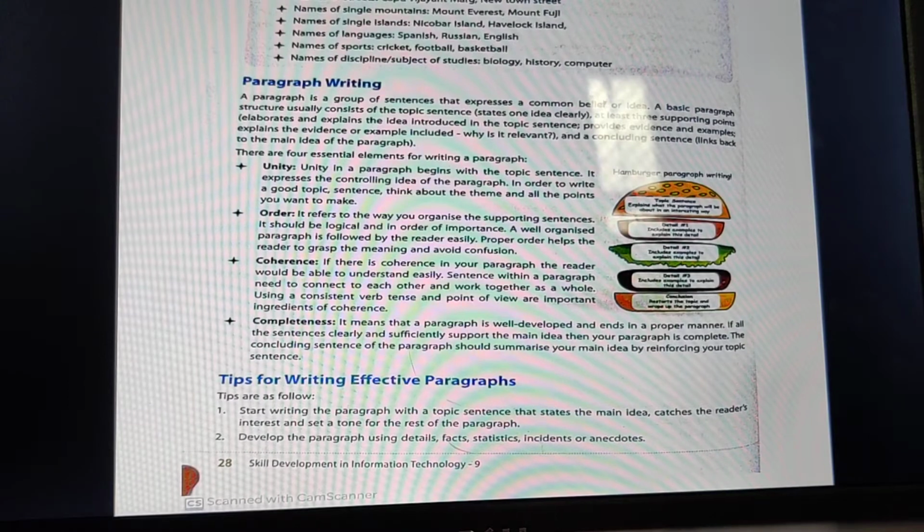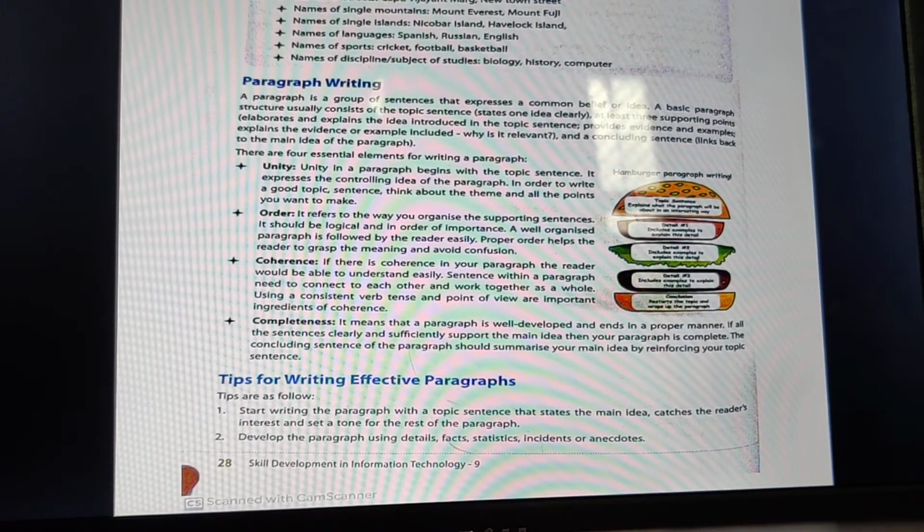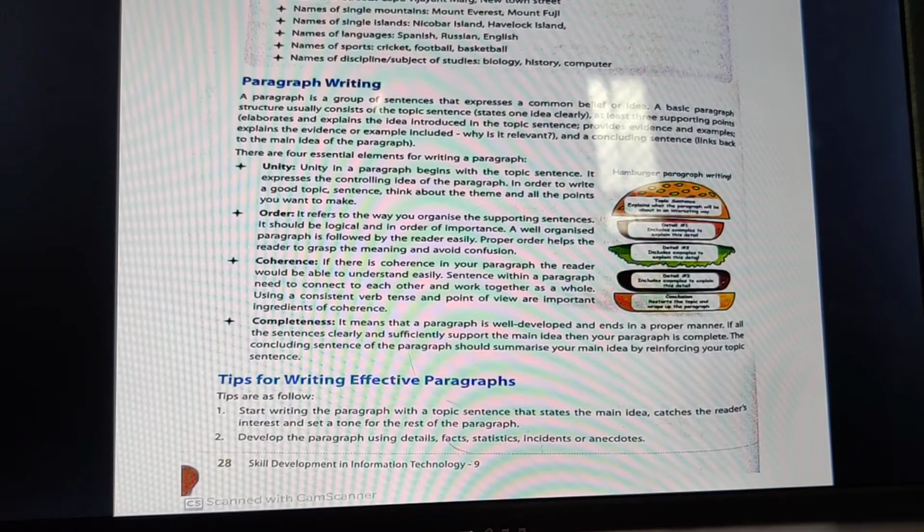Now there are 4 essential elements of writing a paragraph. While writing a paragraph, you have to remember these 4 essential points. First is unity. Unity in a paragraph begins with the topic sentence, the sentence which holds your topic.